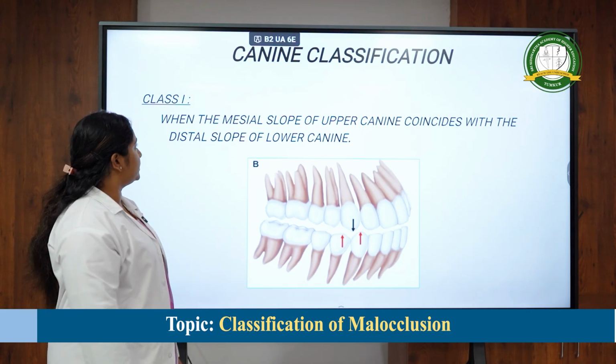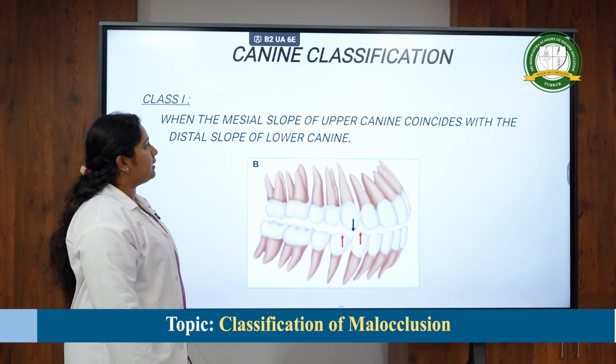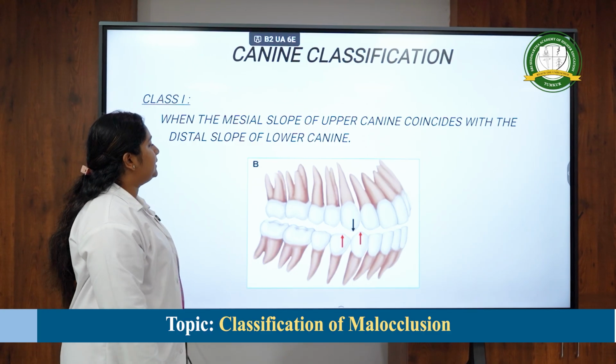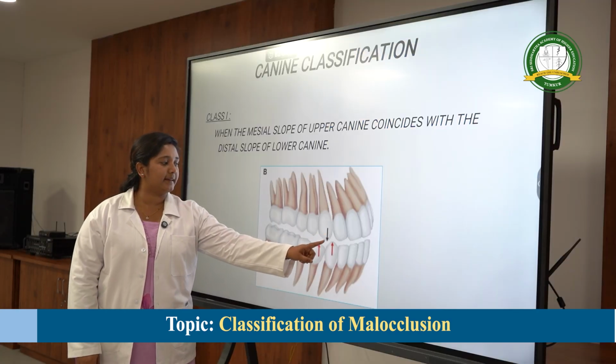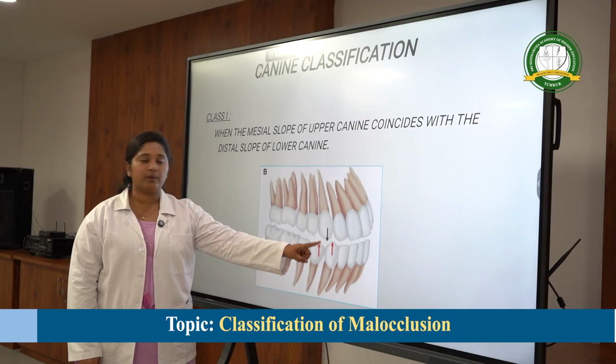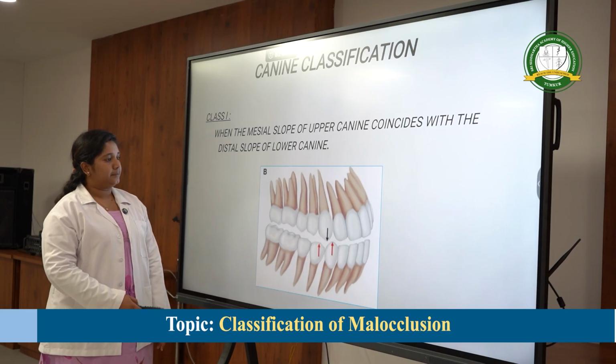Coming to canine classification. Class 1 canine: when the mesial slope of the upper canine coincides with the distal slope of the lower canine. So this is the mesial slope of the upper canine, this is the distal slope of the lower canine. When it occludes, it is a class 1 canine relationship.